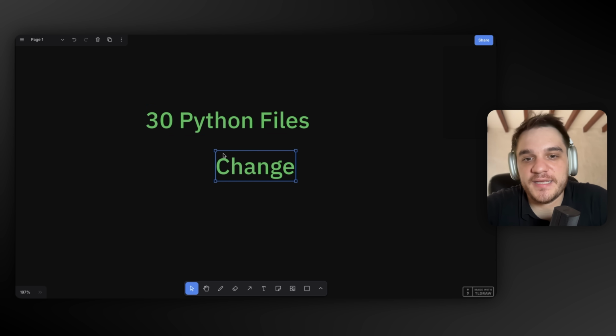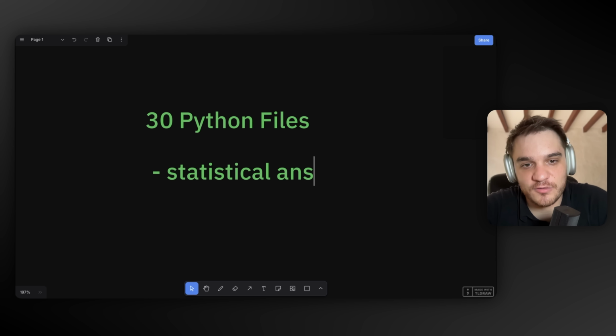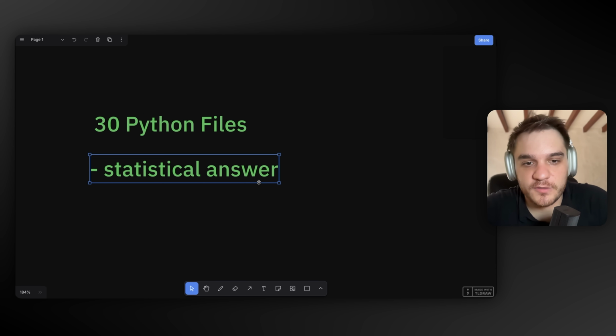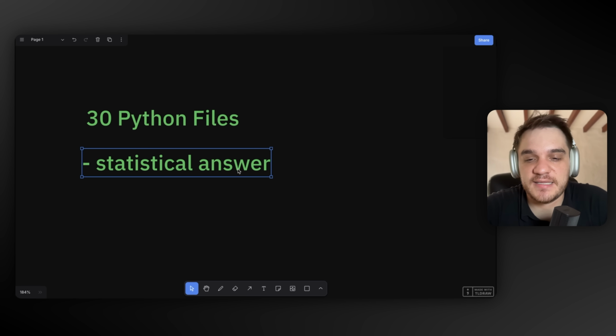And the problem with LLMs right now is that they will statistically try to infer the next token. And so they will give you sort of a statistical answer to whatever your question is. And the problem with statistical answers is that, first of all, they are geometrically expensive.